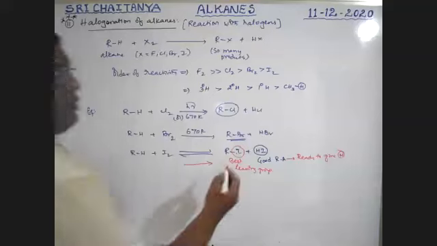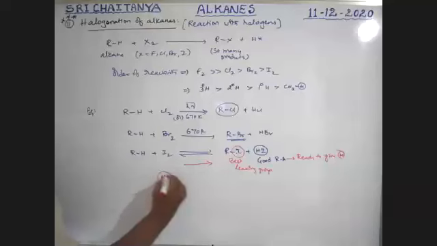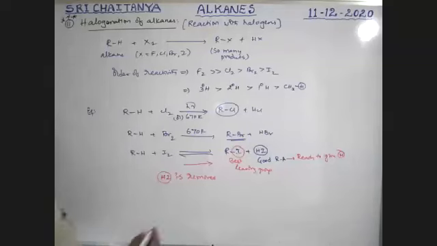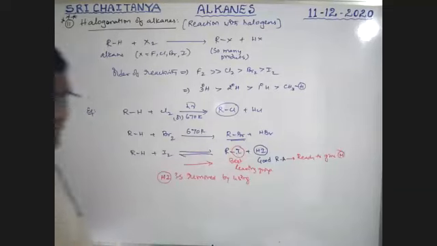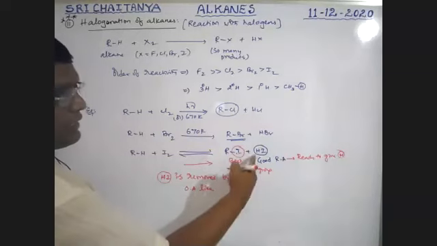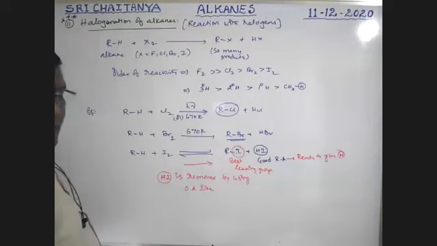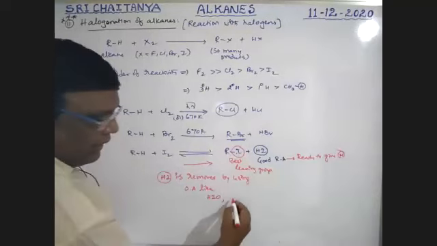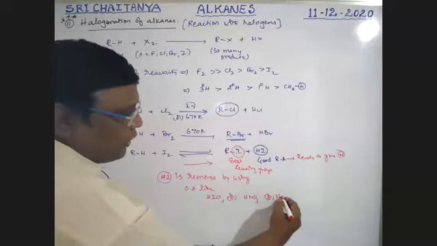Since HI is a reducing agent, it is removed by using oxidizing agents like HIO3, HNO3 or HgO.